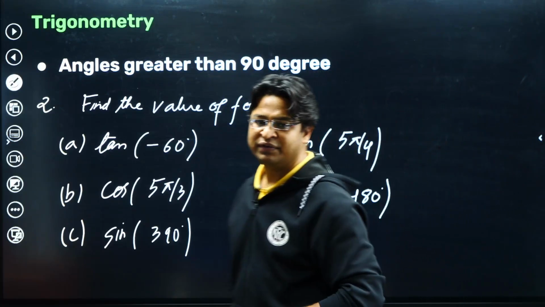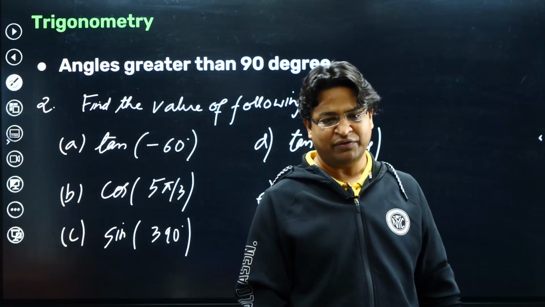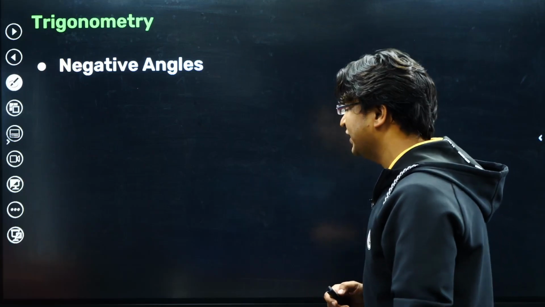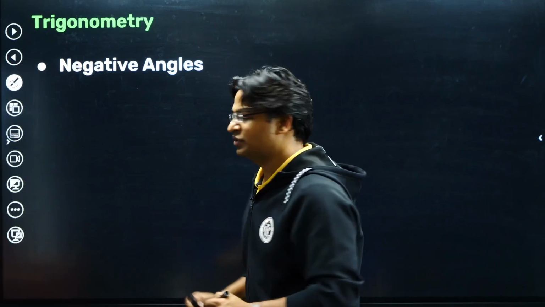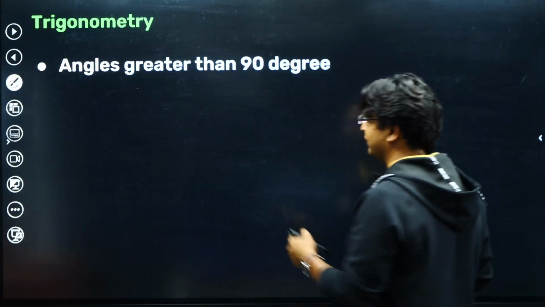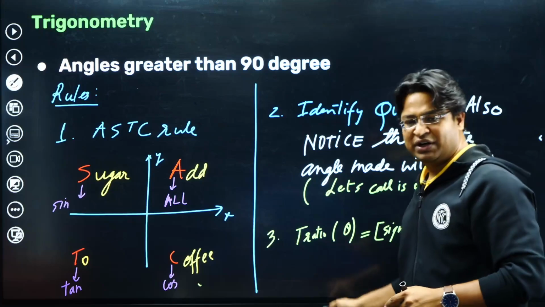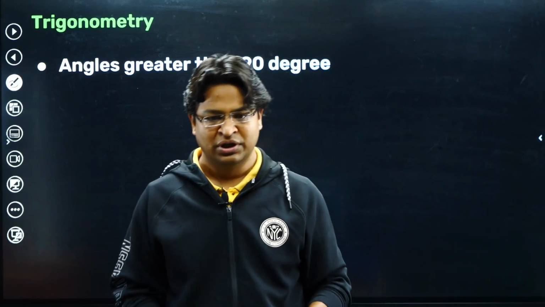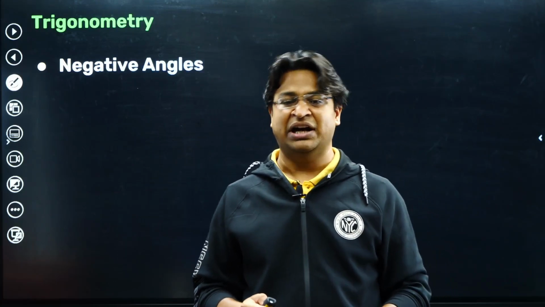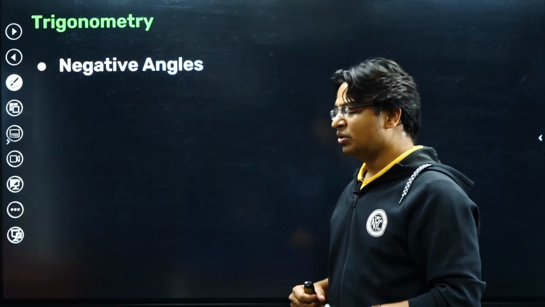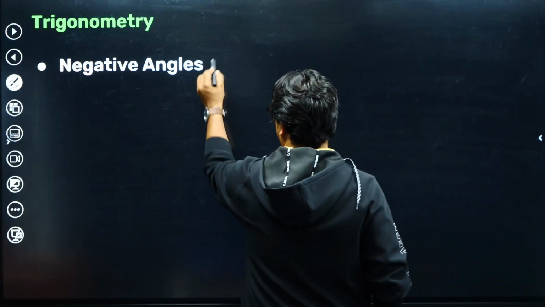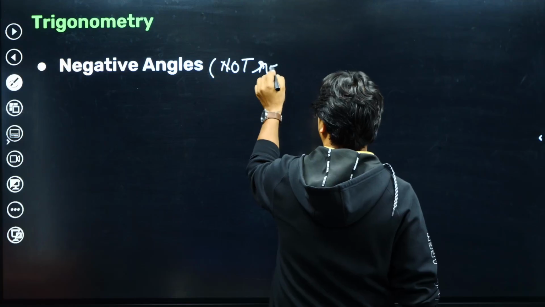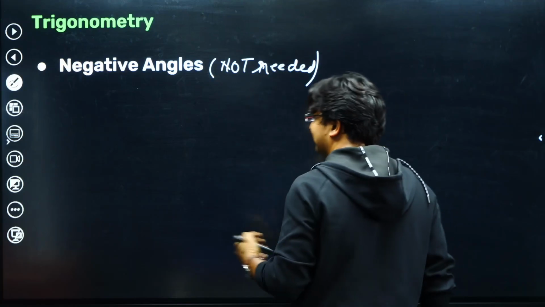Using whatever I have taught you, we can actually make some more rules. Like we can make rules for negative angles. Of course you don't need it. If you have learned this trick, whatever I have taught you here, then what I'm going to tell you now, you don't need it. You can figure it out. But you will see this as a standard formula when you start learning mathematics. I'm just trying to help you with something that you will come across.